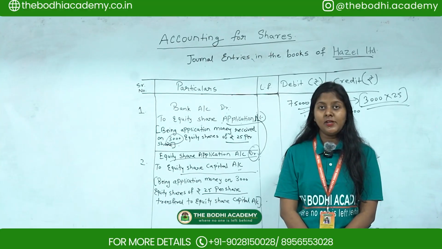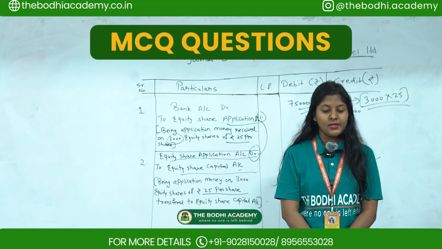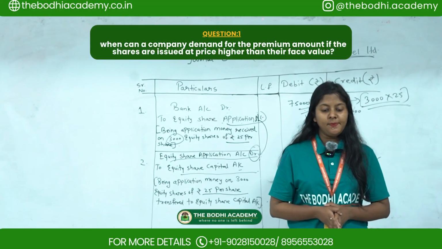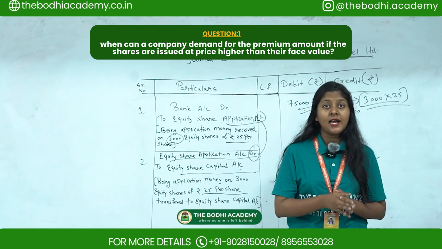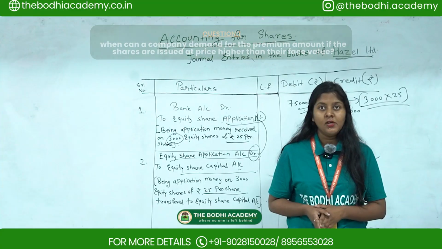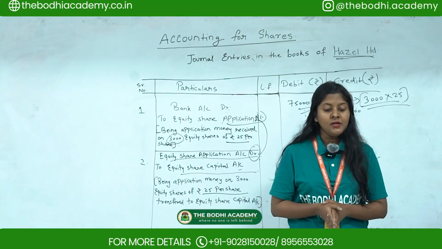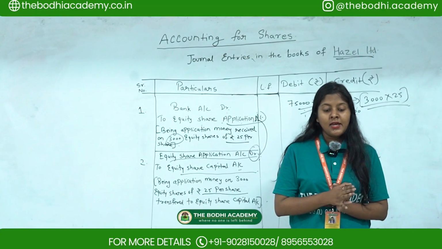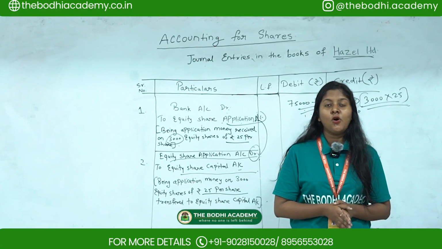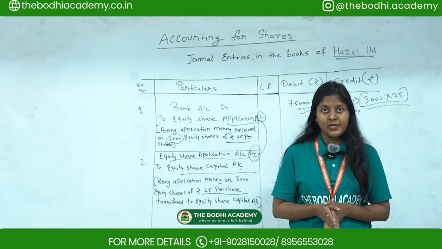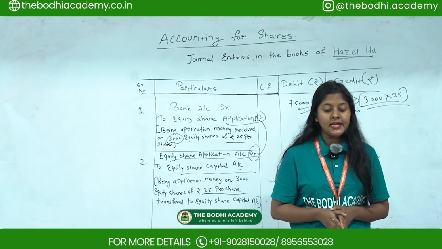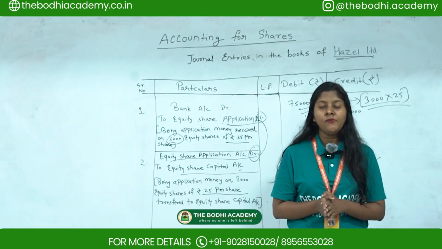Now let's move to the MCQs. The first MCQ is: when can a company demand the premium amount if the shares are issued at a price higher than their face value? The options given are at the application of shares, at the allotment of shares, at the calls on shares, or at any stage of the issue of shares. So the correct option is at any stage of the issue of shares.